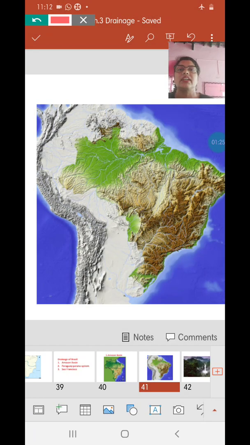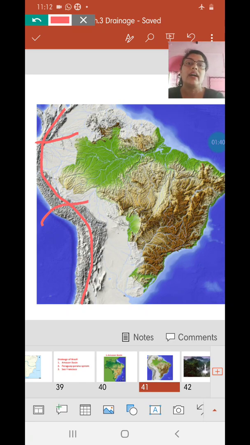What you see here are the Andes Mountains situated all along the western coast of South America. Rivers from this area flow eastward and enter Brazil.